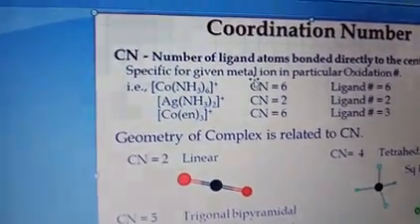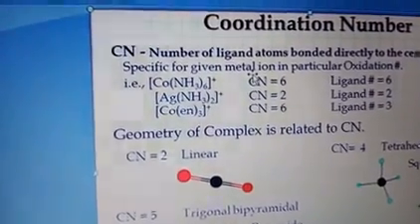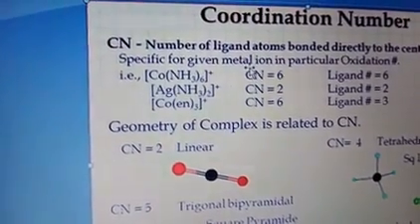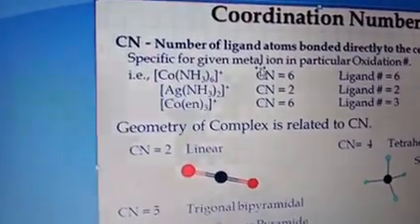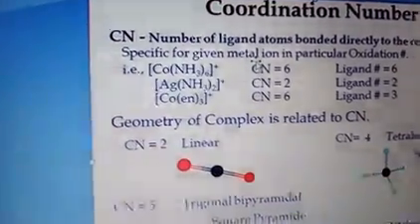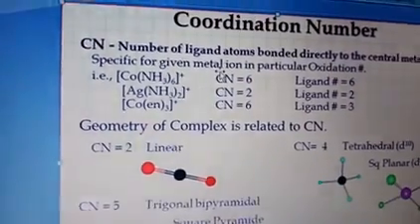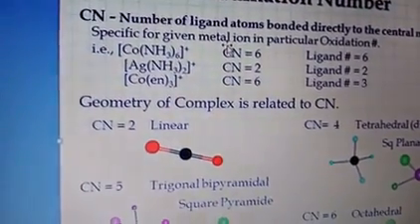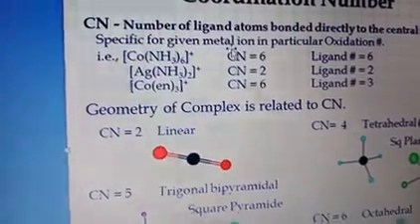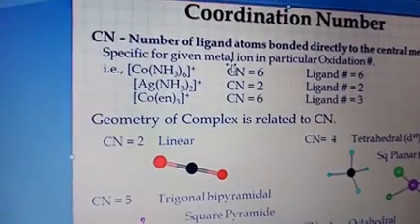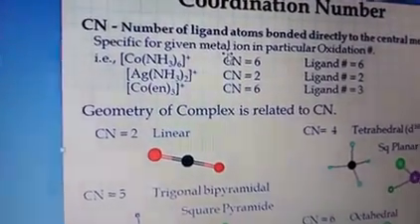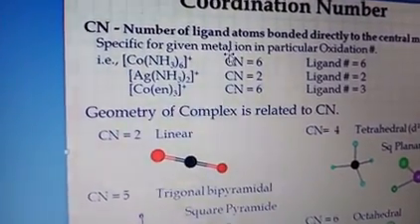Like this, [Ag(NH3)2], here the coordination number is 2. In case of [Co(en)3], en is a bidentate ligand, so here the coordination number is 6, not 3. The last one has a small mistake: the coordination number of CN should be 3, but 6 is written.